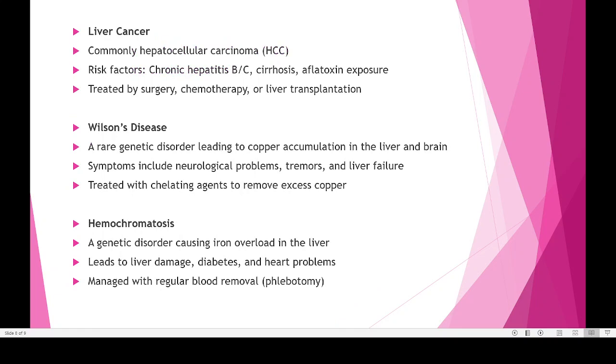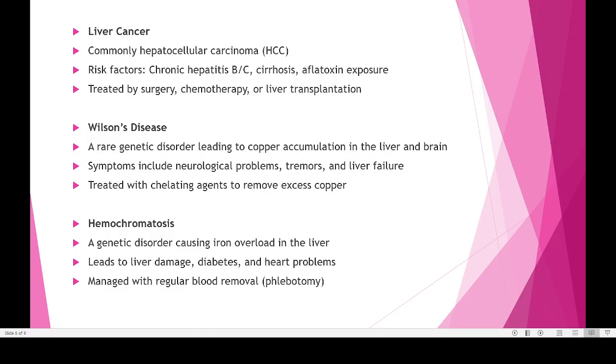Then another is liver cancer, commonly caused by hepatocellular carcinoma. There are different types of liver cancers, and risk factors are chronic hepatitis, cirrhosis, and aflatoxin exposure. So in case of liver cancer, we have limited options: surgery, chemotherapy or liver transplantation. That is what is happening.